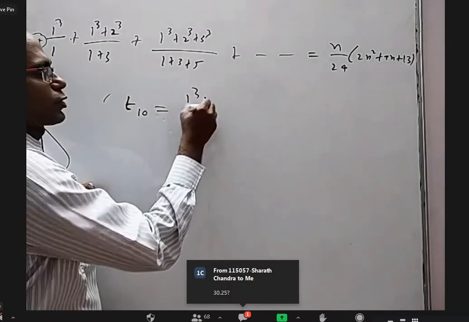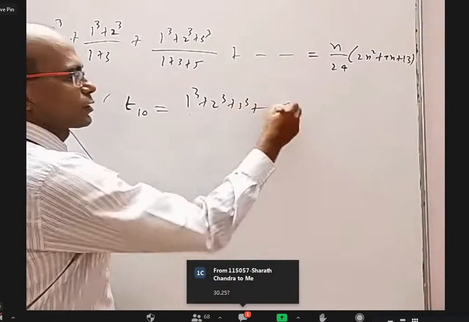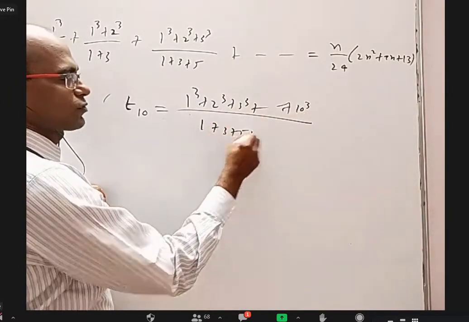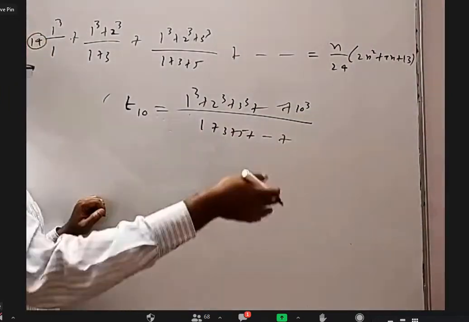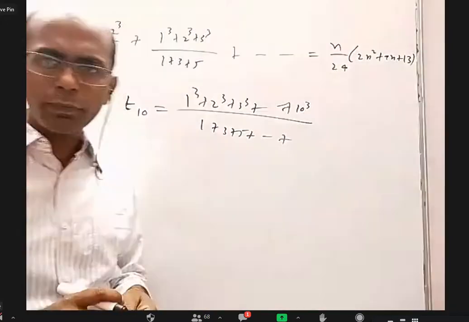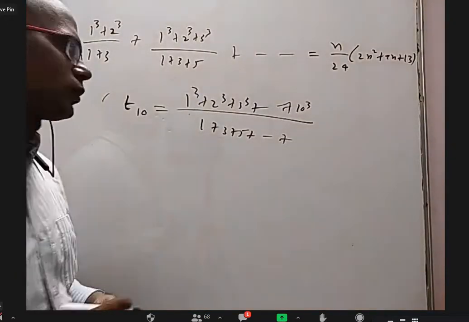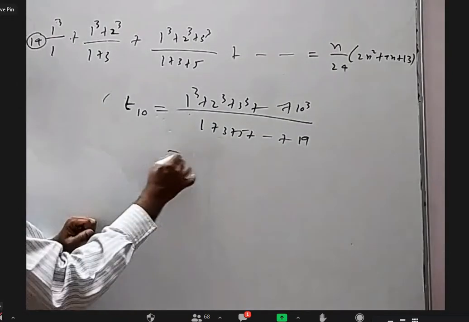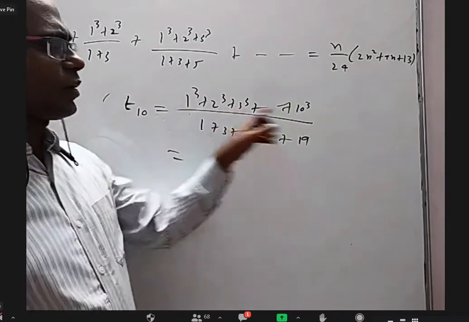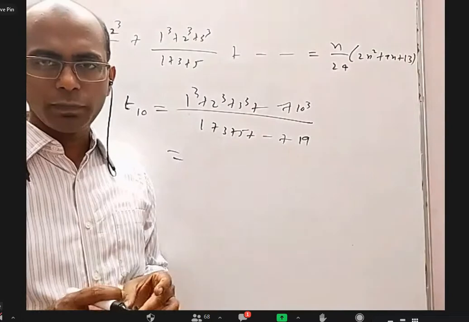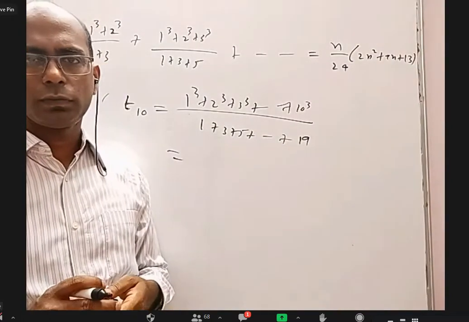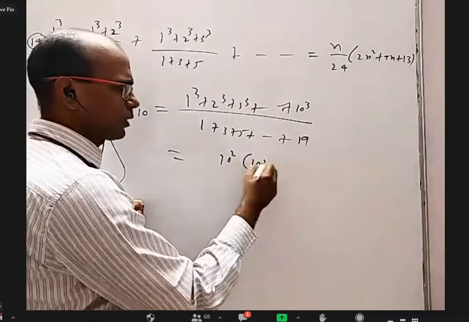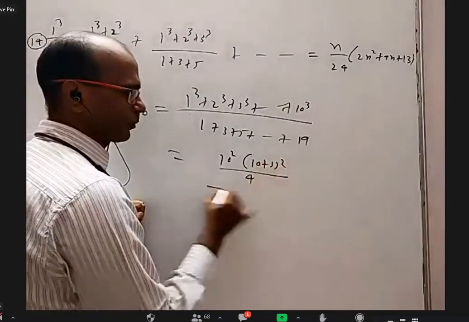Let us see. It is 1 cube plus 2 cube plus 3 cube, and so on up to 10 cube, by 1 plus 3 plus 5, and so on. These are 10 odd numbers. What is the 10th odd number? 19. Now, I think we have a formula. What is the formula for sum of cubes of n natural numbers? Sir, n square into (n plus 1) whole square by 4. Yeah. 10 square into (10 plus 1) whole square by 4.